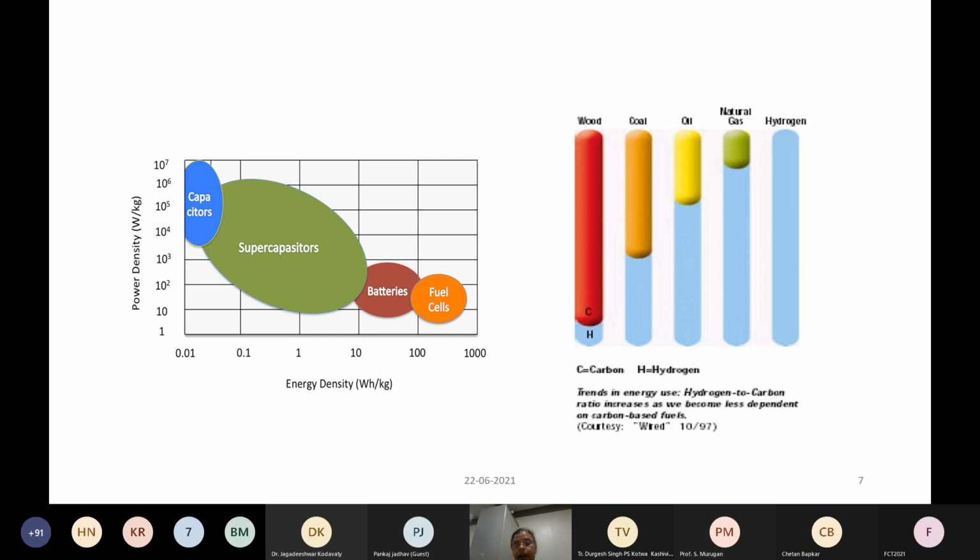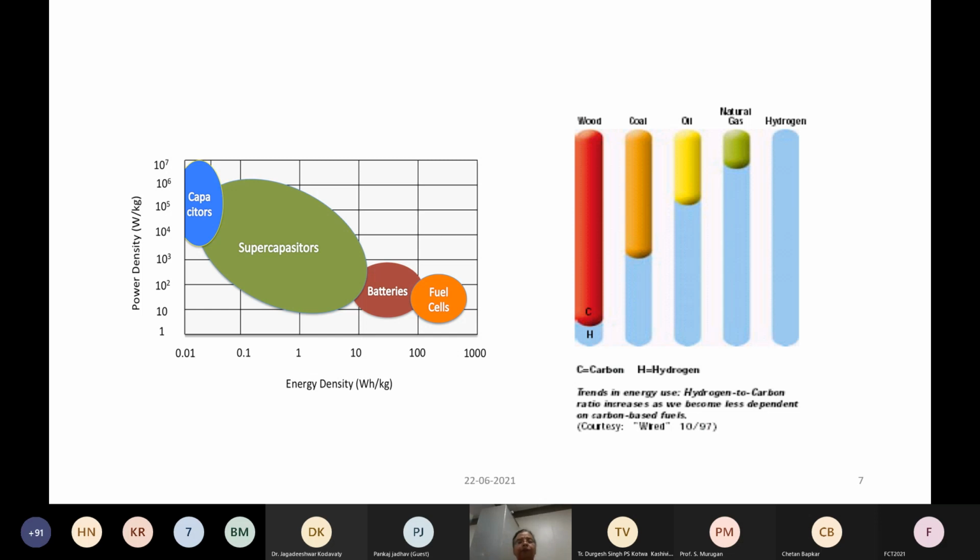So if you look at the carbon to hydrogen ratio also, among all the other fuels that we use, wood, coal, oil, natural gas, etc., because it is pure hydrogen, the carbon to hydrogen ratio is, it is full hydrogen. So it is a very high energy dense device actually.